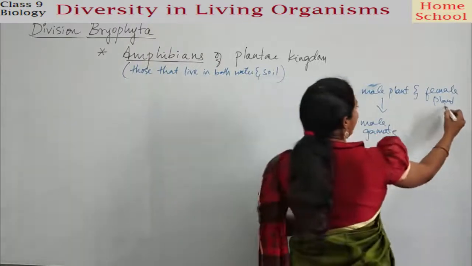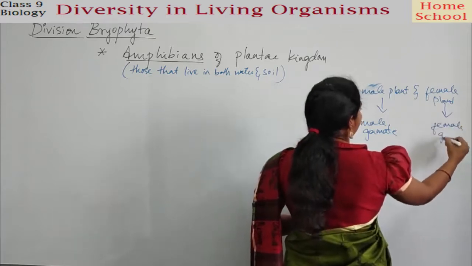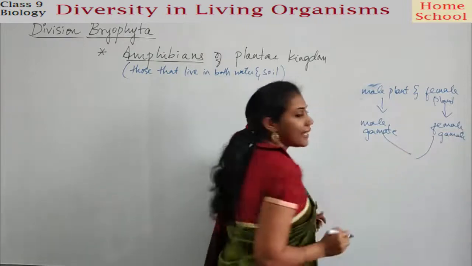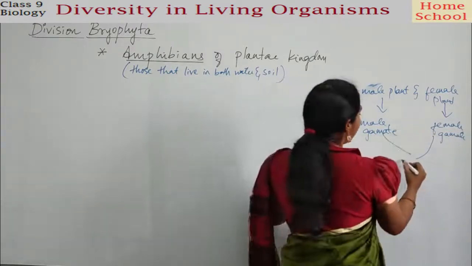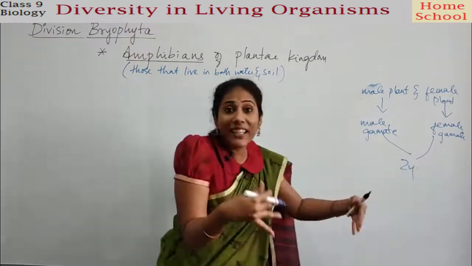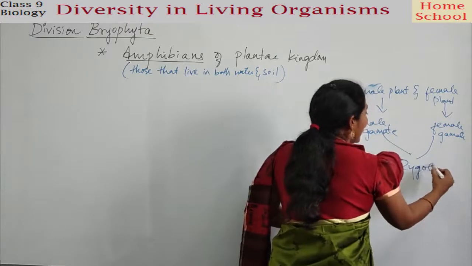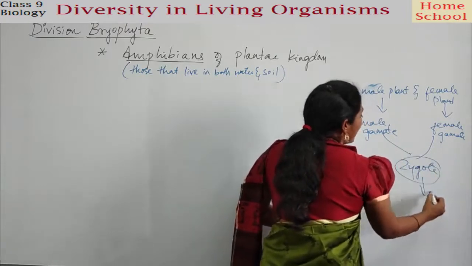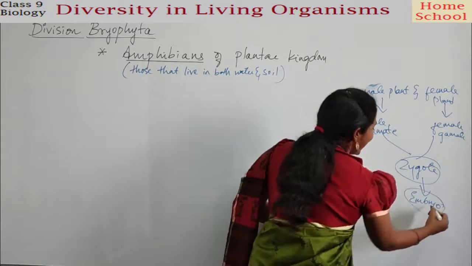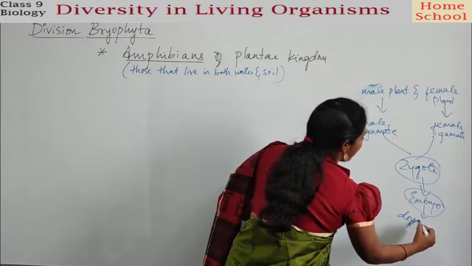In the same way, the female plant produces a female gamete, and both of them combine, guys. When they combine, you get a new living cell that is called a zygote. This zygote later divides and becomes an embryo, and this embryo develops into a new plant.